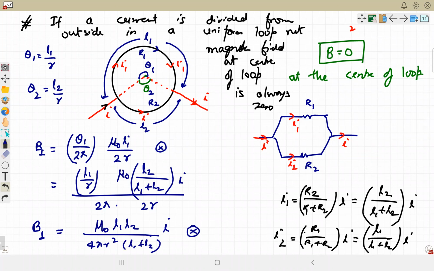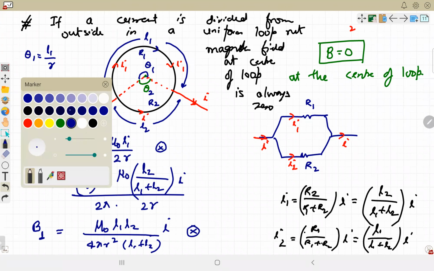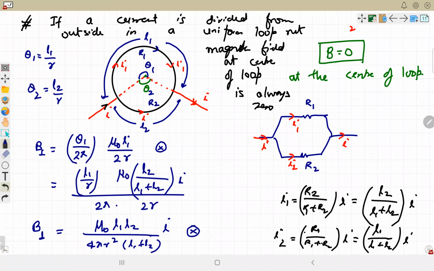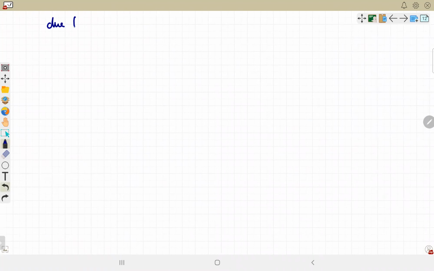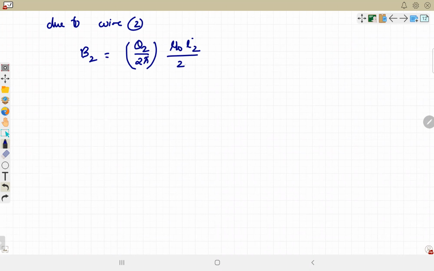Due to this wire 2, नीचे वाले से अगर calculate करते हैं, due to the upper wire B1, due to the lower wire, let's say it is B2, it will be coming out. Due to wire 2, B2 is θ2 by 2 pi times mu naught I2 upon 2r. Again substitute θ2 as L2 by r.